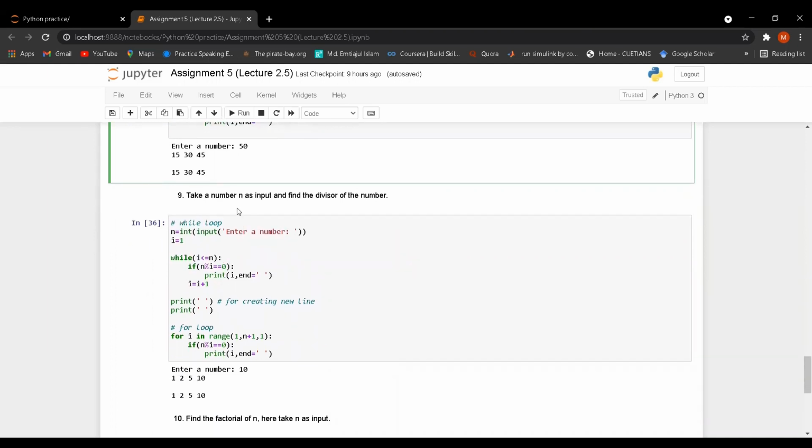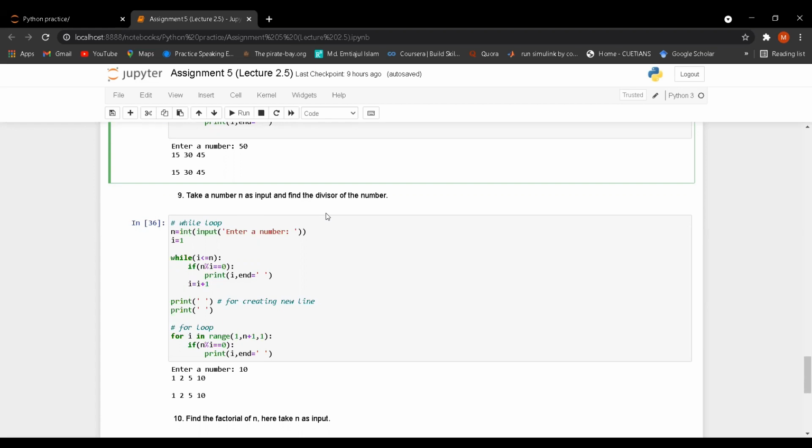Let's go to question number 9. Take a number n as input and find the divisors of the number. So I have to take a number and find the divisors of the number. So what is a divisor? If we take 10 as a number, then 10 is divided by 1.